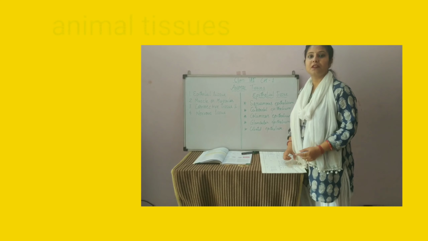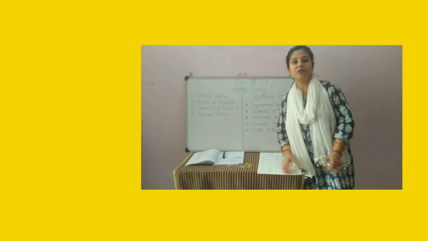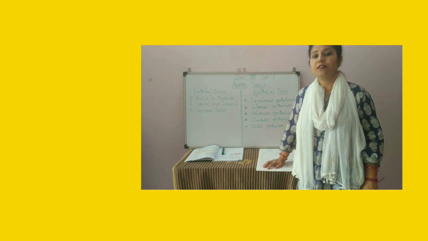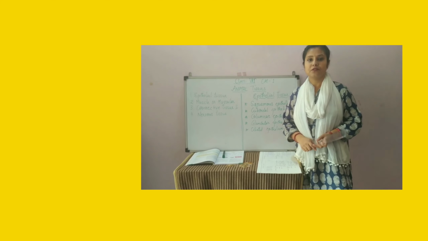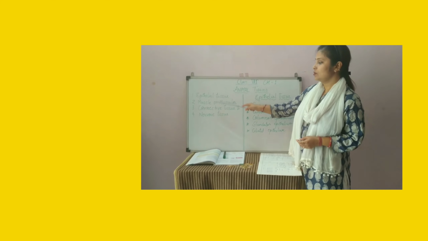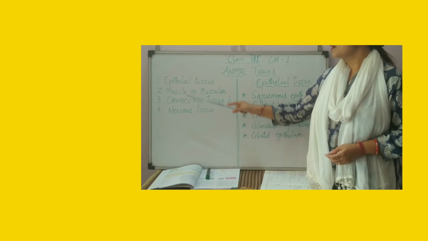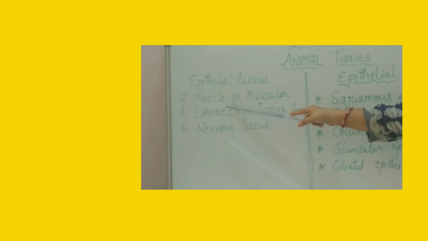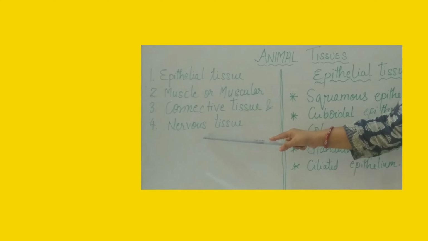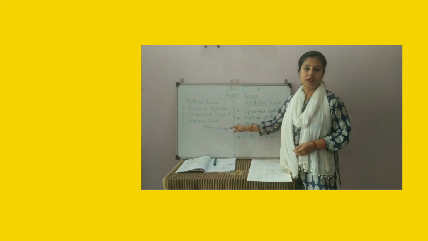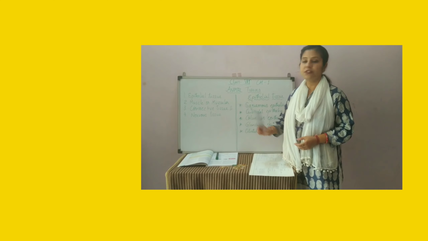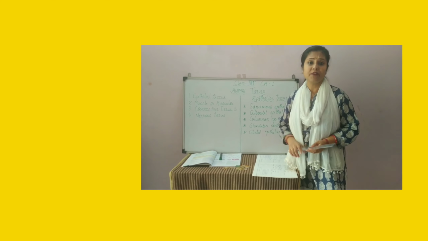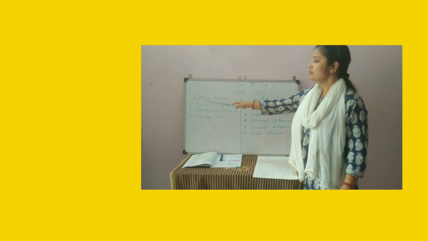So now, in multicellular animals, different types of cells unite together to form tissue, as we have discussed. On the basis of different functions, they are classified into basically 4 types: epithelial tissue, muscle or muscular tissue, connective tissue and nervous tissue. We will discuss each and every tissue one by one. Today we are going to discuss epithelial tissue.